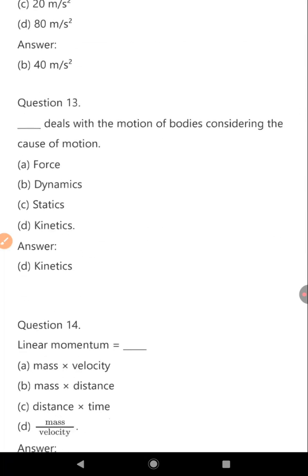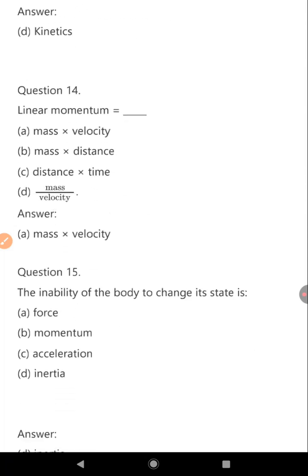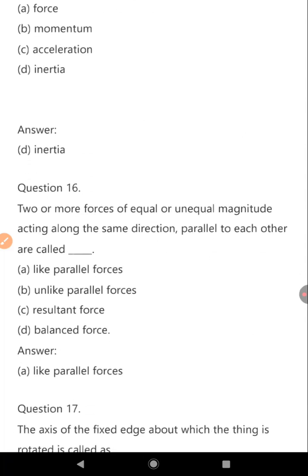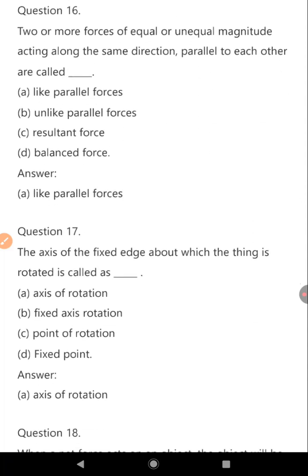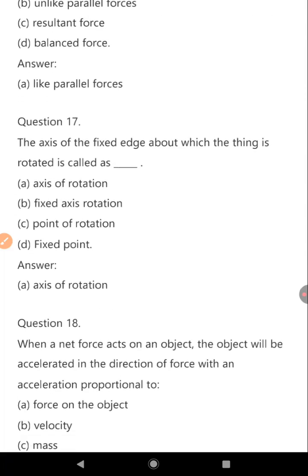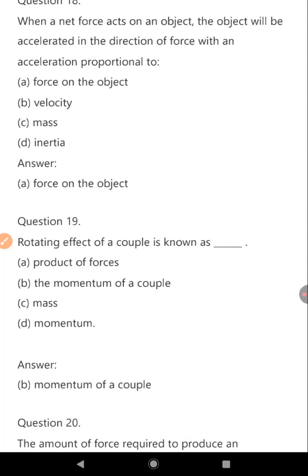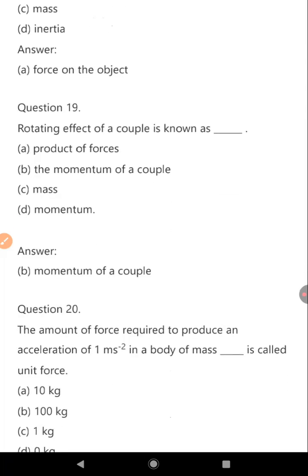Kinetics deals with the motion of bodies considering the cause of motion. Mass into velocity is equal to linear momentum. The inability of the body to change its state is inertia. Two or more forces of equal or unequal magnitude acting along the same direction, parallel to each other, are called like parallel forces. The axis of the fixed edge about which the thing is rotated is called the axis of rotation. When a net force acts on an object, the object will be accelerated in the direction of the force with an acceleration proportional to the force.